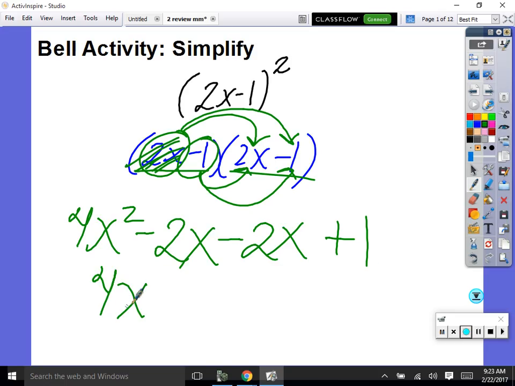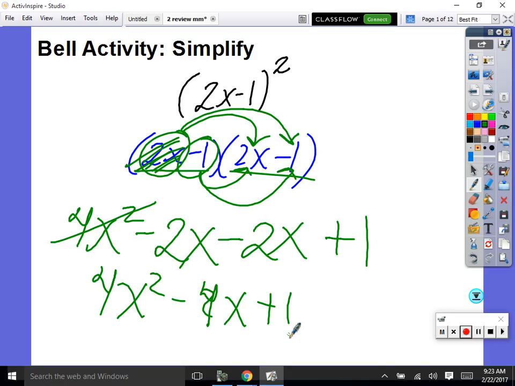4x squared, no other x squareds. Negative 2x minus 2x, don't just say 0, think. Negative $2 minus 2 more dollars is negative $4. So negative 4x plus 1. Guys, if we didn't get that right away, we're not quite where we need to be at this point. So make sure that you can get it on the test.